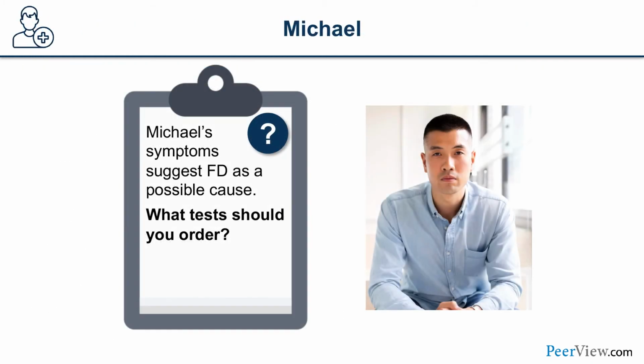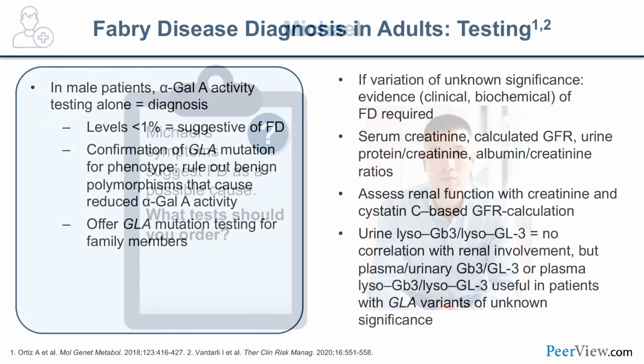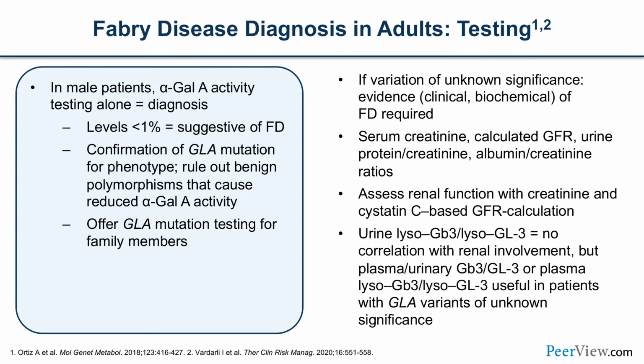So going back to Michael, his symptoms are suggestive of Fabry disease as a possible cause. What test should you order for Michael? Keep in mind, he's a 22-year-old male. So let's look at testing for Michael. In males, the alpha-galactosidase A enzyme activity testing alone should clinch the diagnosis in the majority of cases. Why?